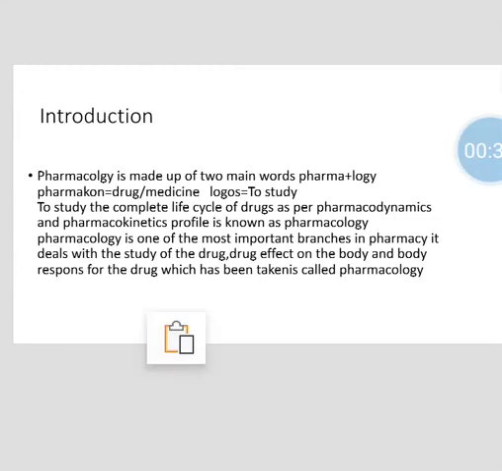Pharmacology is made up of two main words, pharma plus logy. The Greek word pharmakon means drug or a medicine. Logos means to study. So simply, pharmacology is the study of drugs. It studies the complete life cycle of a drug as per the pharmacodynamics and pharmacokinetics profile.